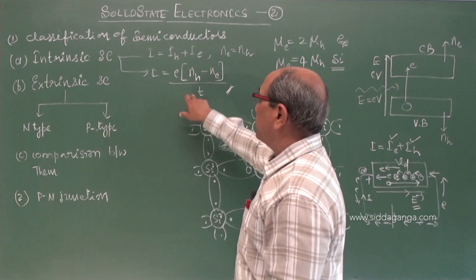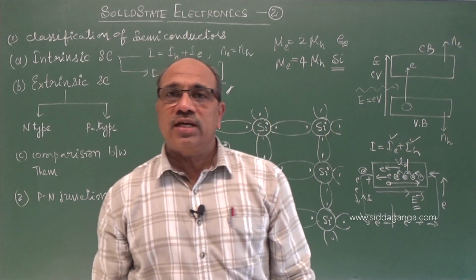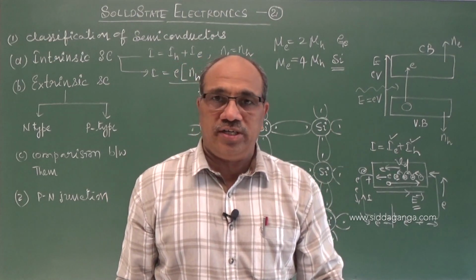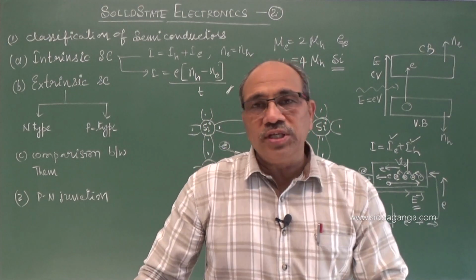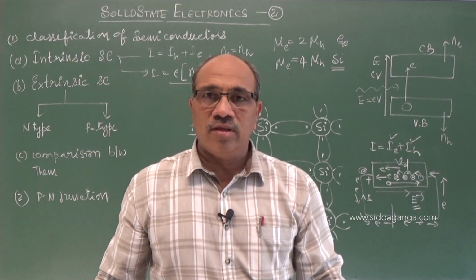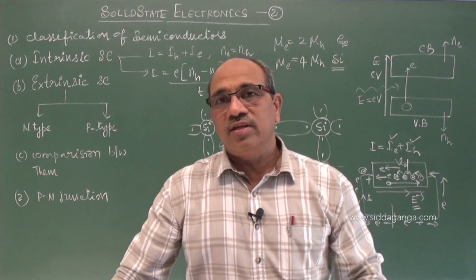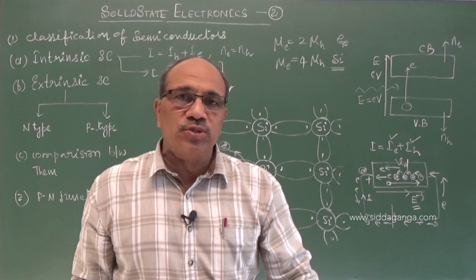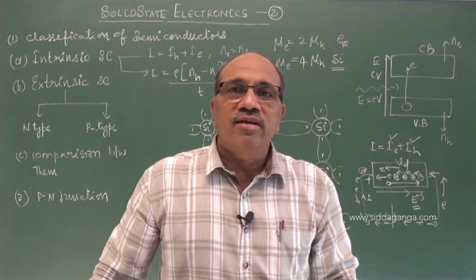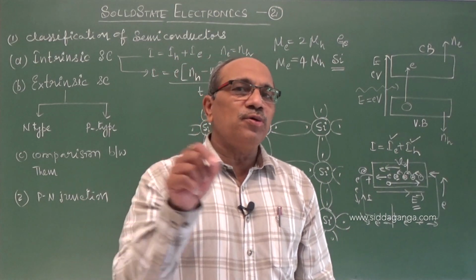And we can have these simple equations here. And conductivity is less. It cannot be employed in any semiconductor device to operate. Therefore, to improve the conductivity, we add impurities to the semiconductor. The process of adding a desired amount of impurity to the pure semiconductor under controlled conditions, we call it doping. Doping means adding impurity to a pure semiconductor.